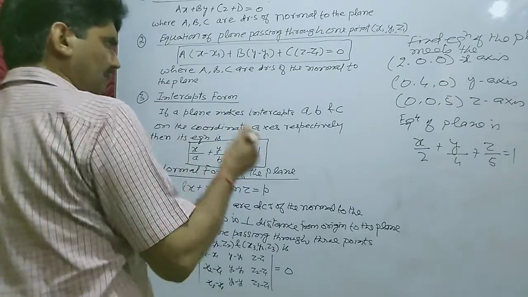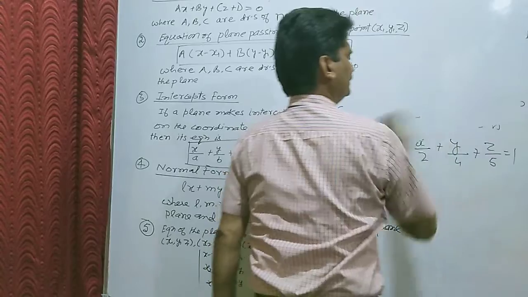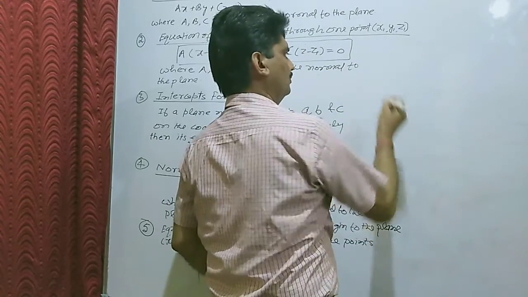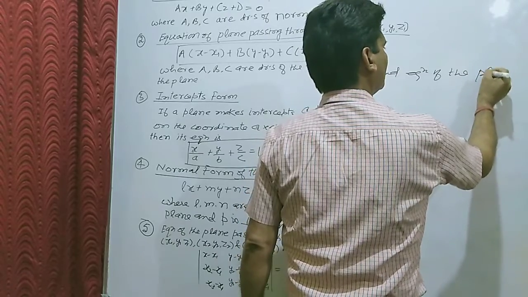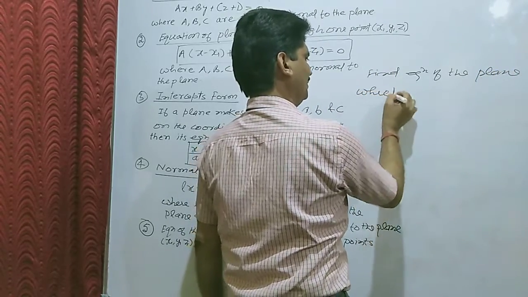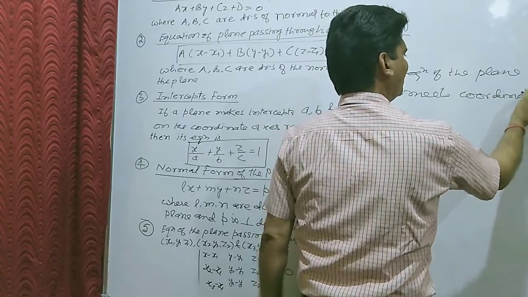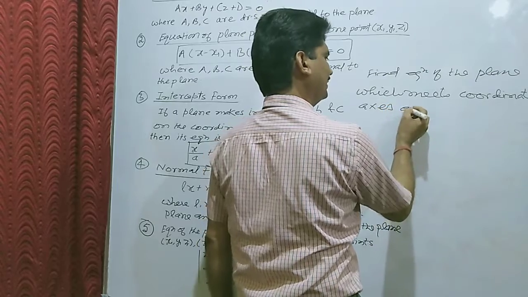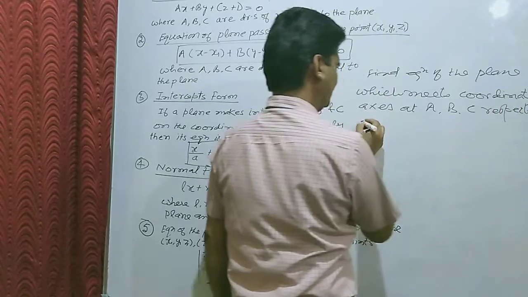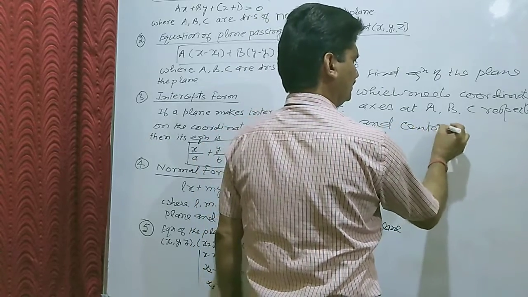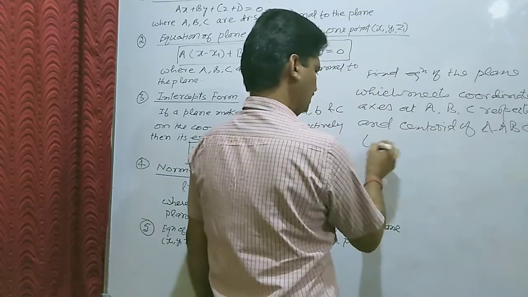For example, another problem: find the equation of the plane which meets the coordinate axes at A, B, C respectively, and the centroid of the triangle ABC is (2, 5, 6).